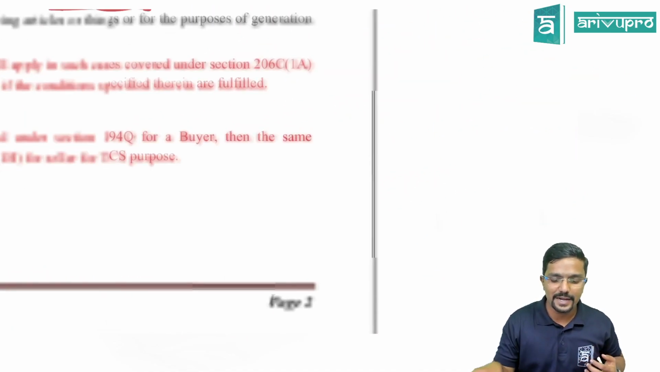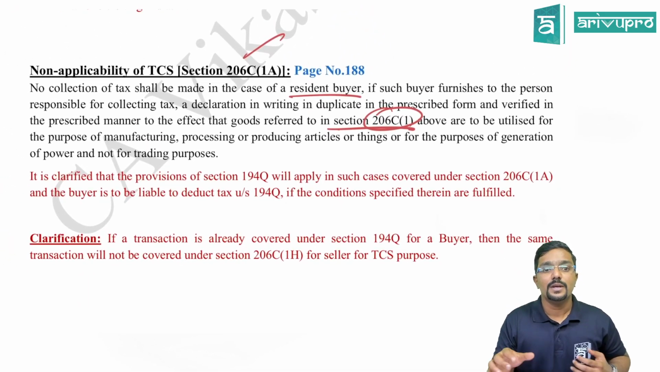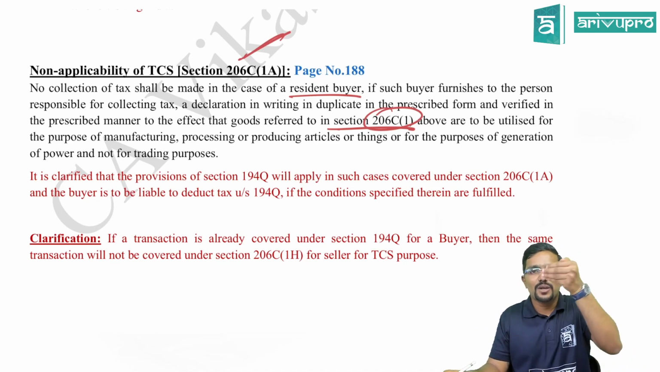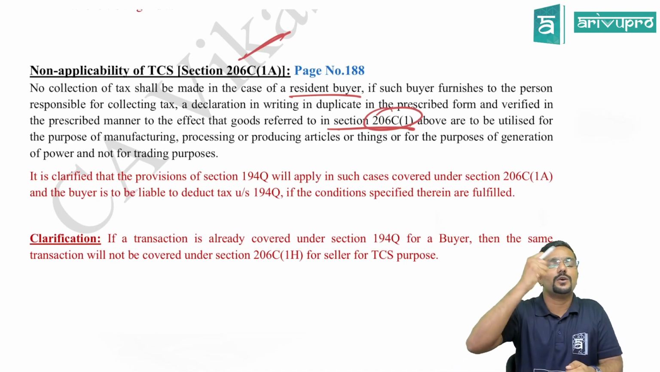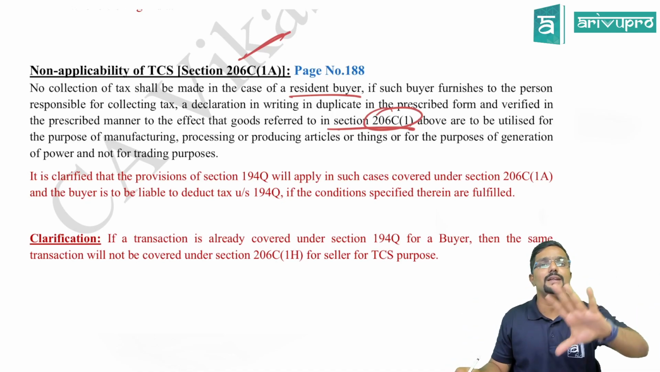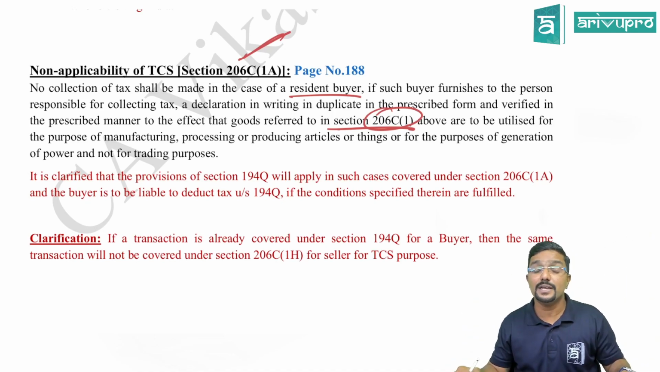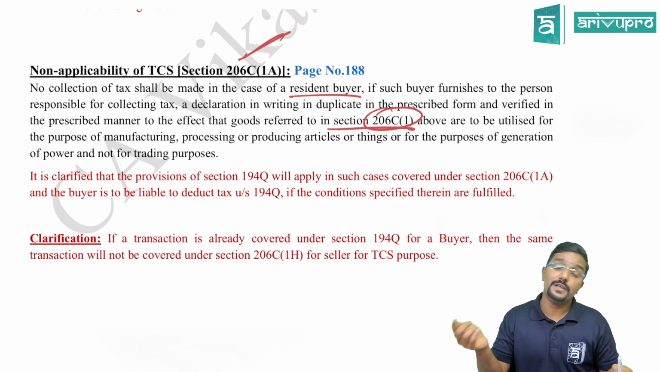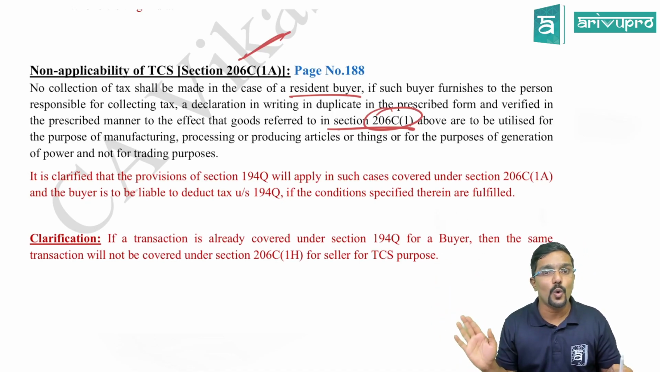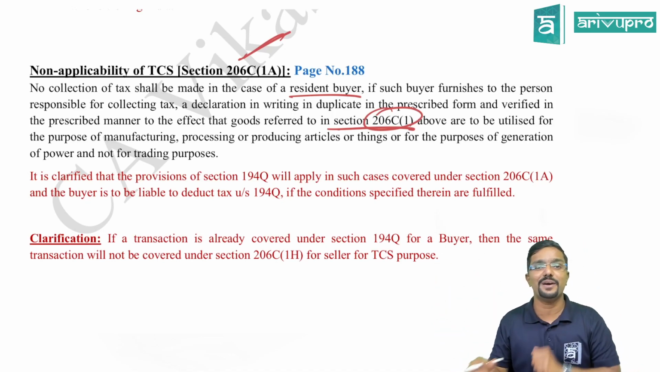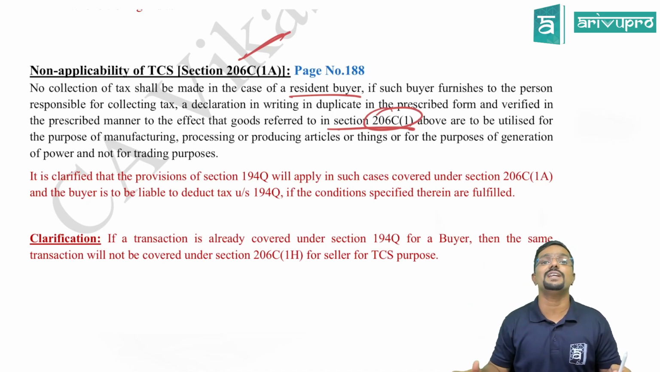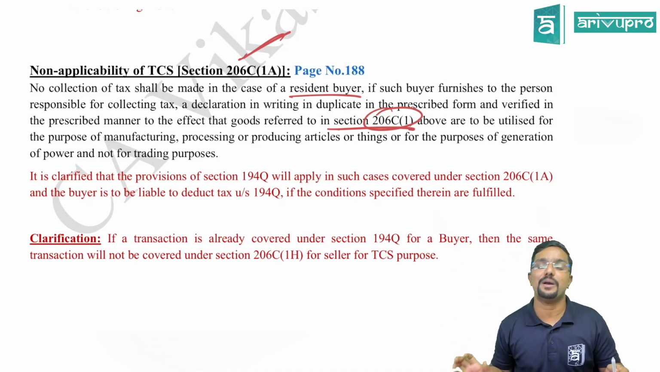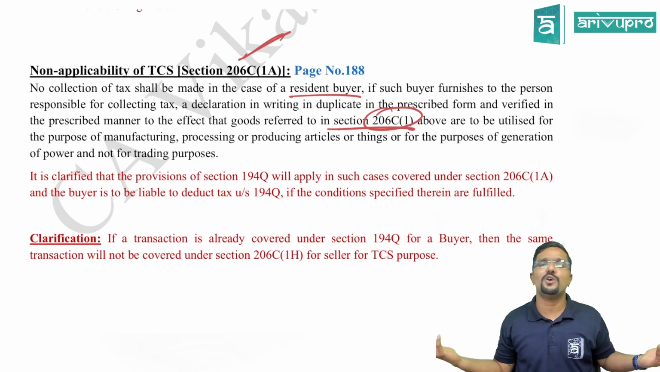So what they are trying to tell here is, if a transaction is covered under section 206C1A, that is, if the buyer is a manufacturer who is buying the goods, then TCS is not applicable. Seller will not collect TCS. Does it mean that TDS is also not applicable? No, TDS might be applicable. Clear? Is it directly telling that TDS is applicable? No. We need to check whether the buyer is a specified buyer and is buying goods worth more than 50 lakh in a year from a single seller. Only then 194Q would be applicable. If not, 194Q also will not be applicable.